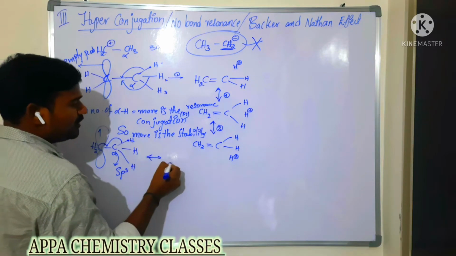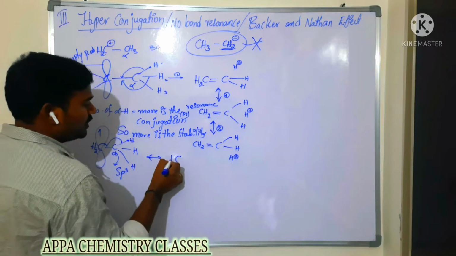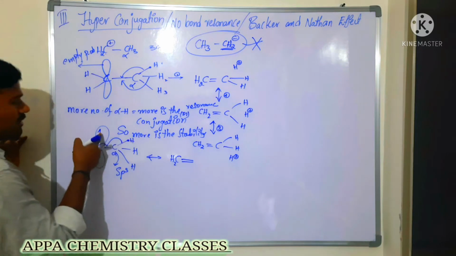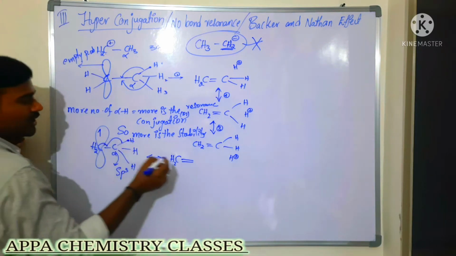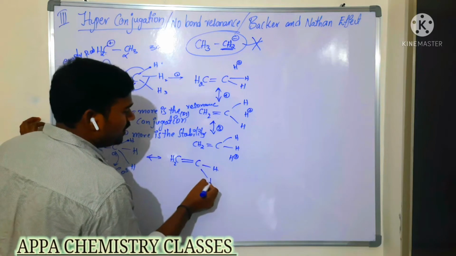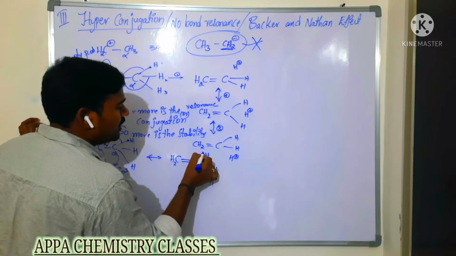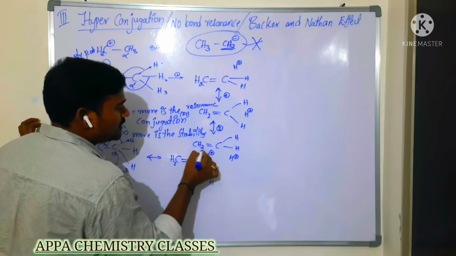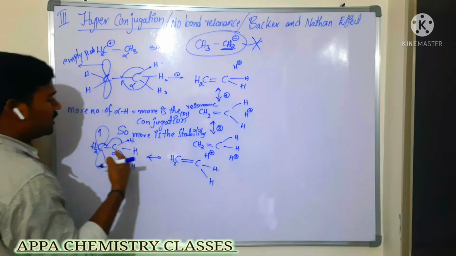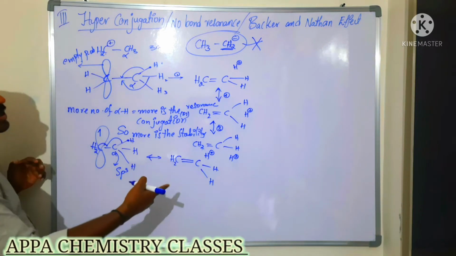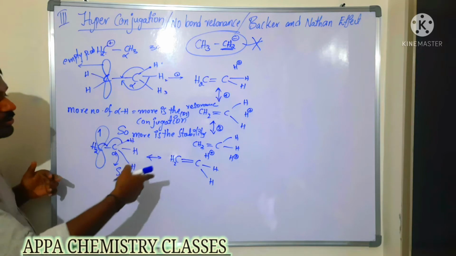Then we are going to get CH2, so here a double bond. This electron and this hydrogen electron will form the double bond here. So we are getting H, and here an H radical. Now it is losing the electron, so it becomes plus. That is what it involves: no bond resonance. Such type of no bond resonance, how many are we getting? We are getting a total of 3.